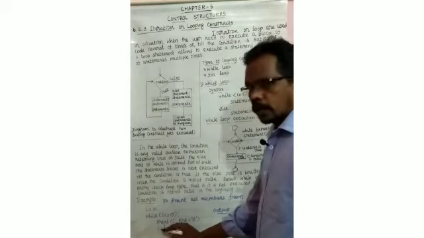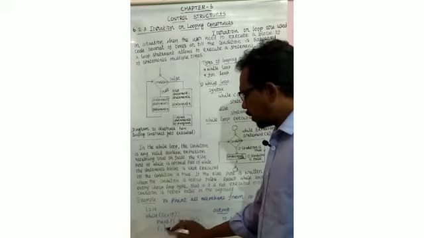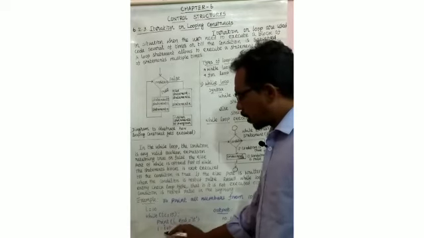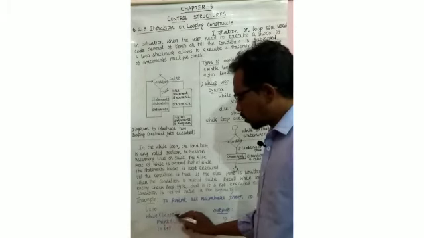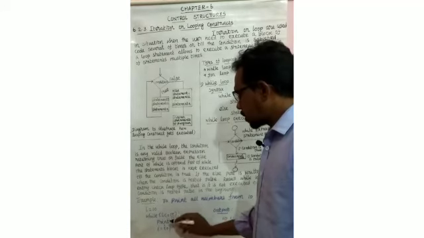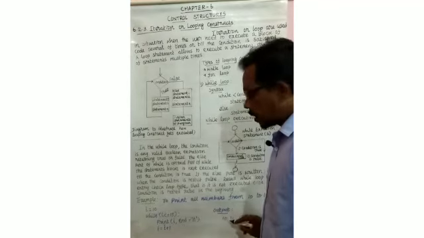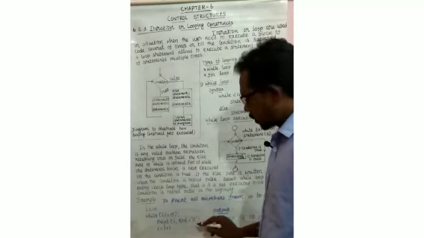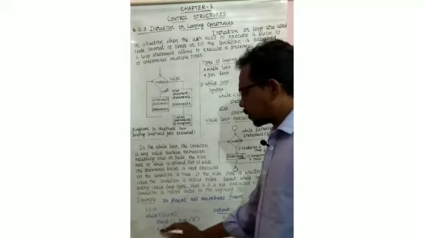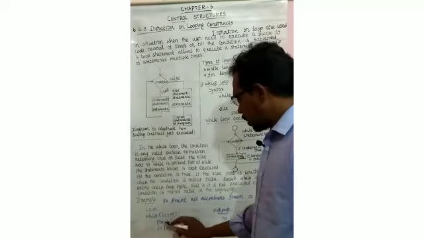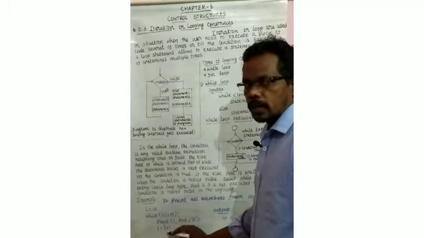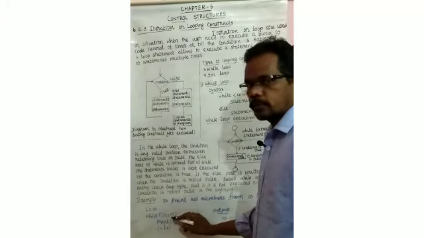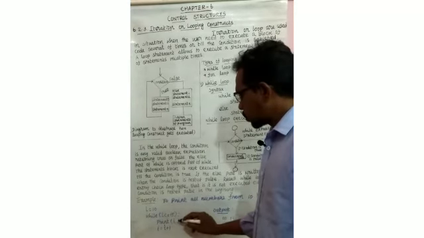Then update the control variable. i is the control variable. Already i value is 11, now increment the value: 11 plus 1 is 12. Again go to the condition: 12 less than or equal to 15. Condition is true, so print the i value, 12. Then \t, that means it will provide the 5 character space. Then update the control variable, i equal to i plus 1. Already i value is 12, now increment the value. i value is 13. Again go to the condition: 13 less than or equal to 15. Condition is true, so print the i value.